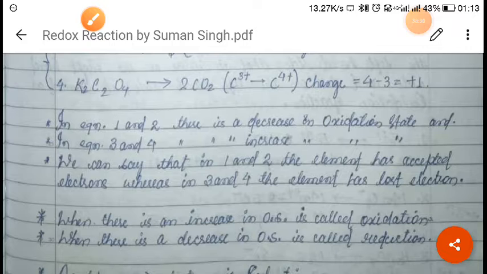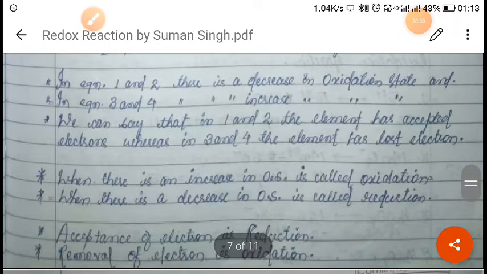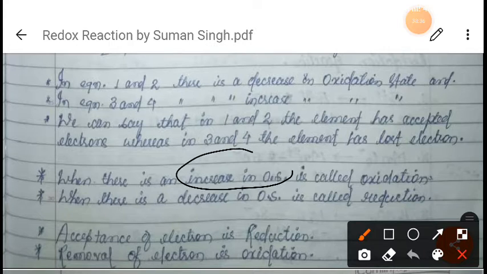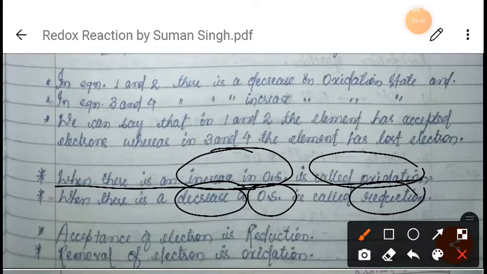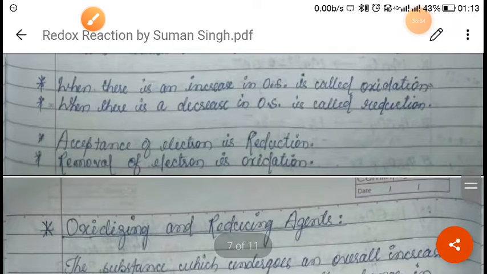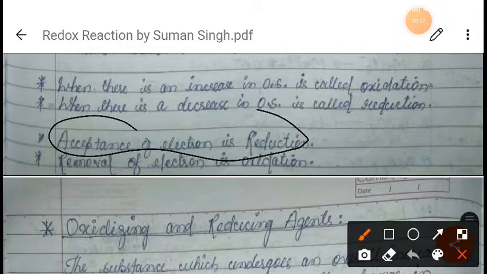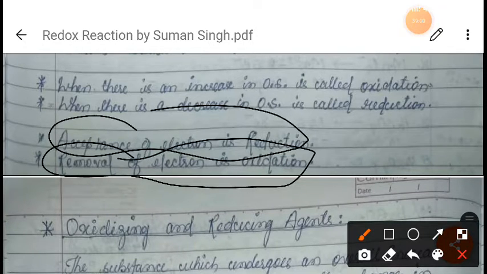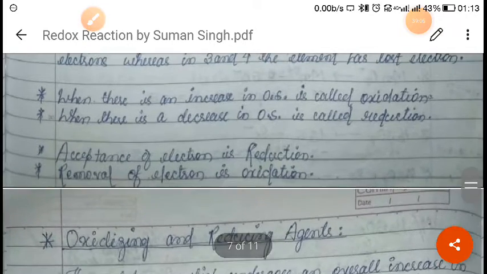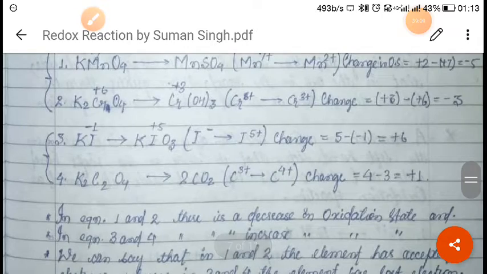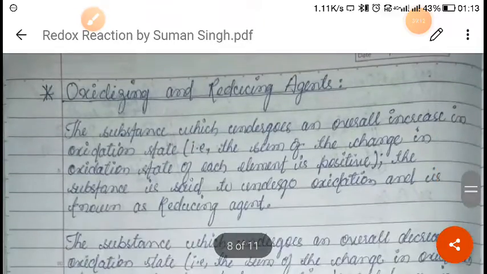From this concept, a new definition has arrived: when there is an increase in the oxidation state, it is called oxidation, and when there is a decrease in the oxidation state, it is called reduction. So we can say that acceptance of electrons is called reduction and removal of electrons is called oxidation. I hope you have understood this. It was a little complicated, so revise it one or two times and you will get it.